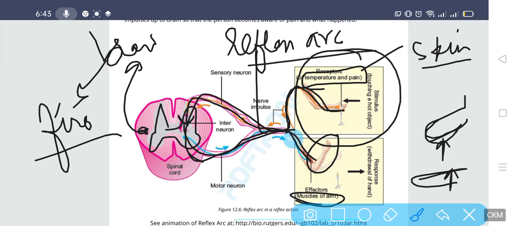Even you don't know what happened, what is below. When you look with your eyes, then you will come to know that it was a nail which was actually hurting you. So what it actually means is that it was a quick action and even the brain was not involved. That's why you don't know what was under your foot, but you have saved yourself. So this is basically the reflex action, and the nerve impulse which is produced is known as a reflex arc. So I hope you get the lecture.